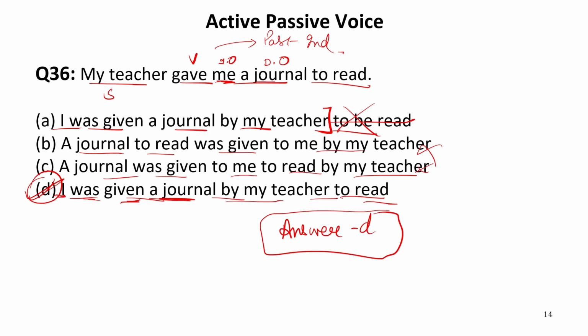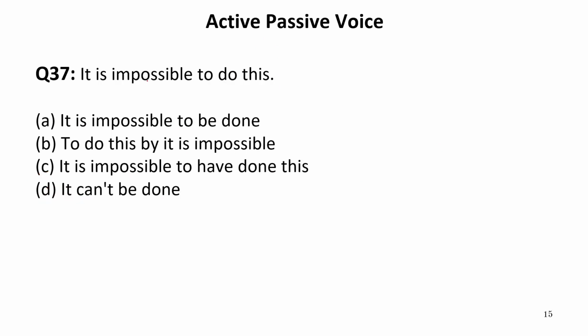Now let us move to the next one. It is impossible to do this. Now in this sentence, it is written "to do this", and here we have an object. So we can only change this part, that is, it is impossible to be done. This is the correct answer.